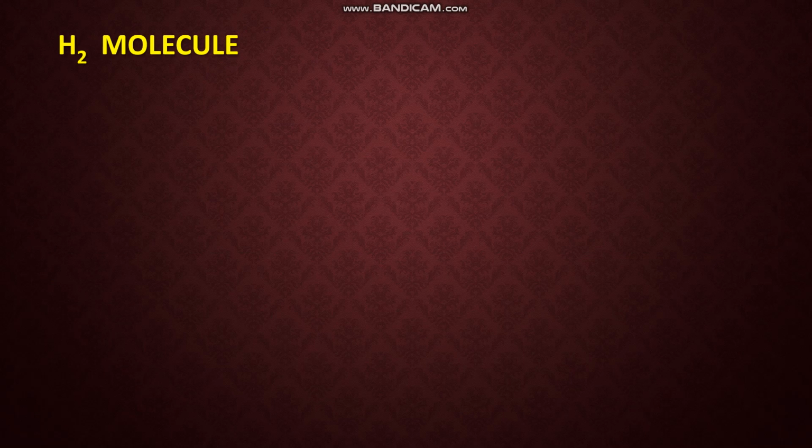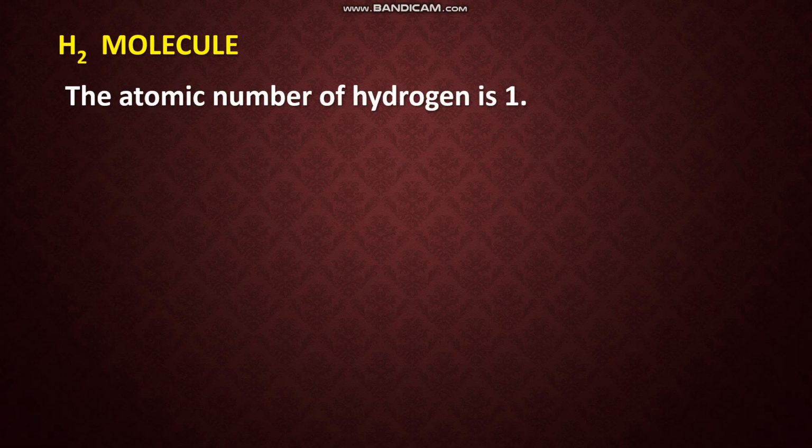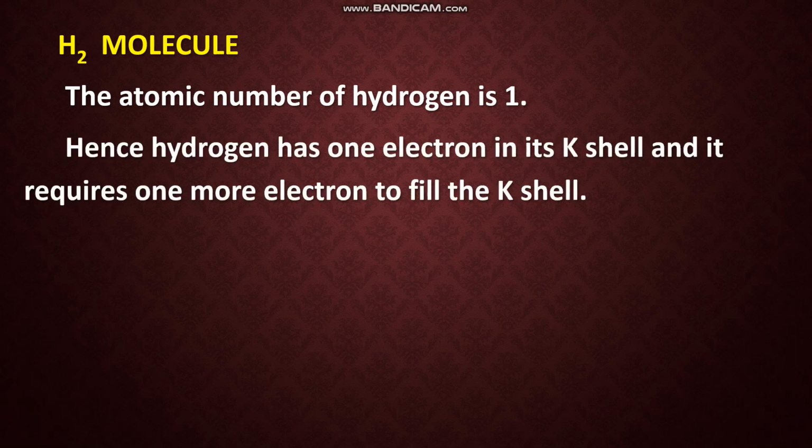The H2 molecule, the hydrogen molecule, how is it formed? You know the atomic number of hydrogen is 1. What is the electronic configuration? It has only one shell, the K shell, and in that only one electron. So hydrogen has only one electron in its K shell and it requires one more electron to fill the K shell. In the case of hydrogen, the octet structure is not required because it has only one shell, the K shell. You know the maximum number of electrons that can be accommodated in the K shell is only 2. So it requires one more electron to attain stability.